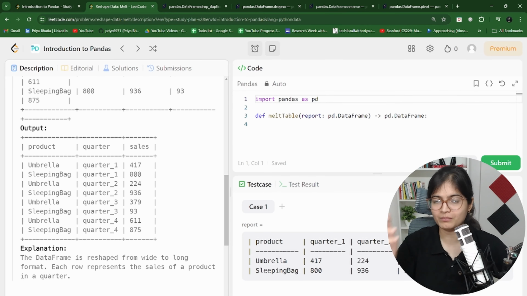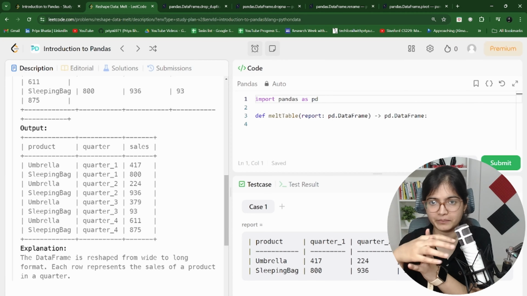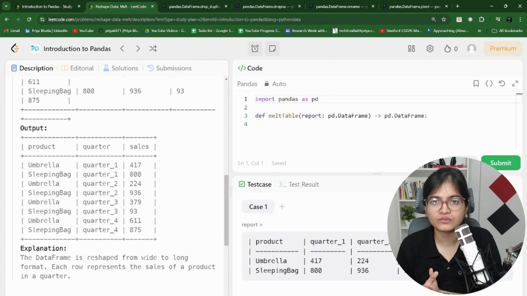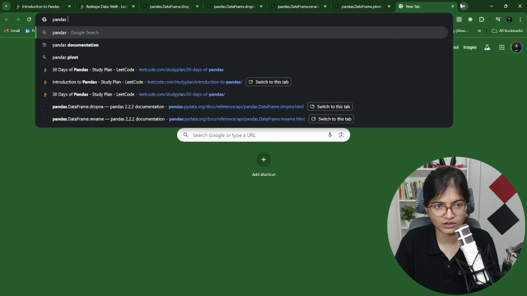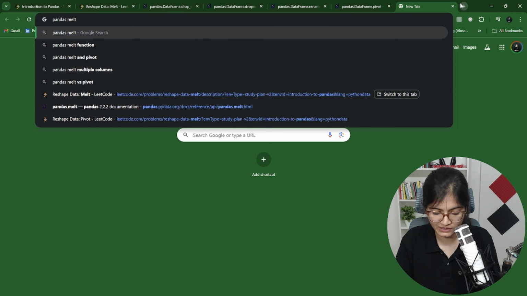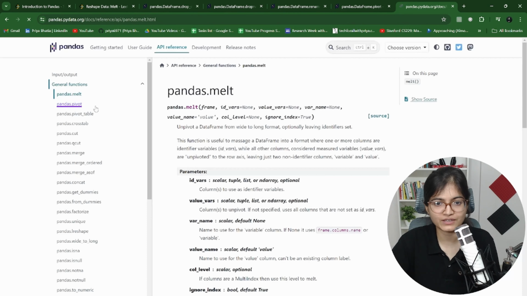So what is the meaning of a melt? See, whenever you have a data frame available in a horizontal manner, and you want to melt that down to a vertical manner, right? So that is the meaning of a melt. There is a function which we have called melt in the pandas framework. Again, any of the functions, if you are not aware of, please go today and check it out. That is the beauty of this video. So pandas melt documentation, you can just refer to it.